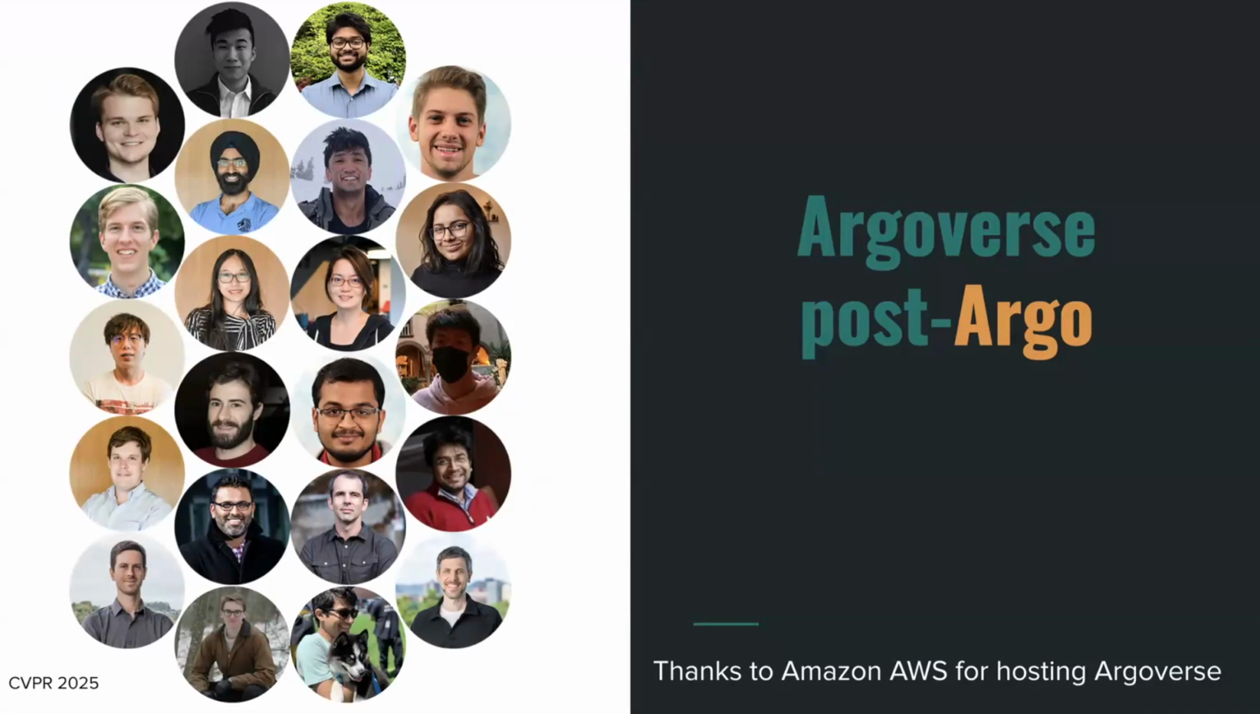So please feel free to check out the API, submit a pull request, or contact us if you're interested in hosting a challenge or using this data in some way. There's already been various data sets like OpenLane and stuff that repackage the Argo data to be used in other challenges, and that's really inspiring. Also, I'd like to thank Amazon AWS. Their open data set initiative has been hosting Argoverse since its inception, so we're very grateful to them for that.